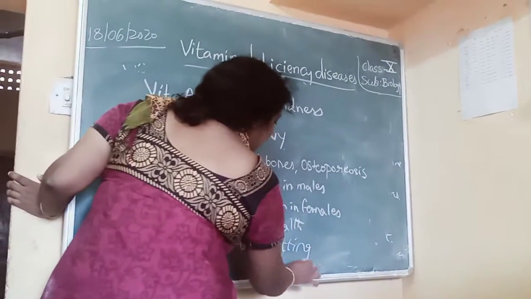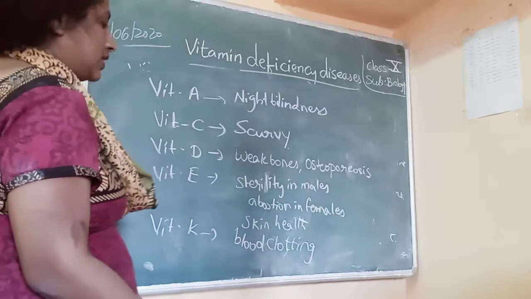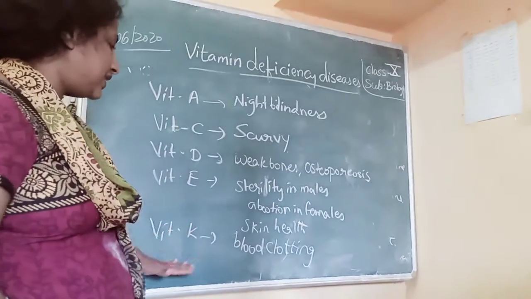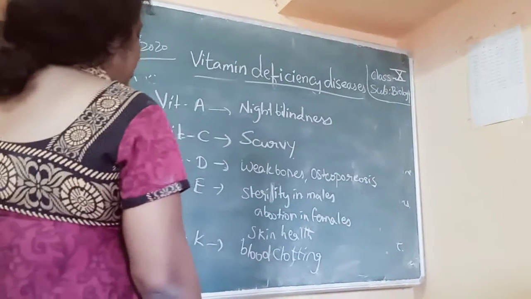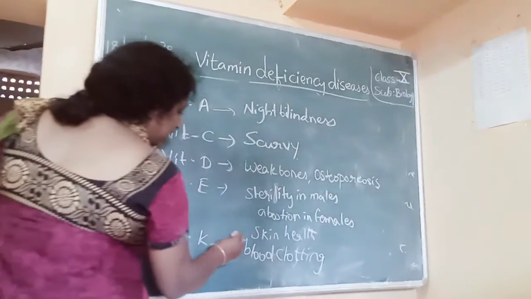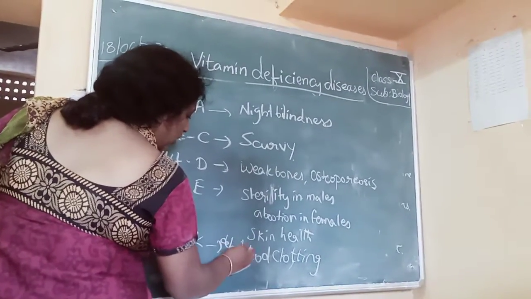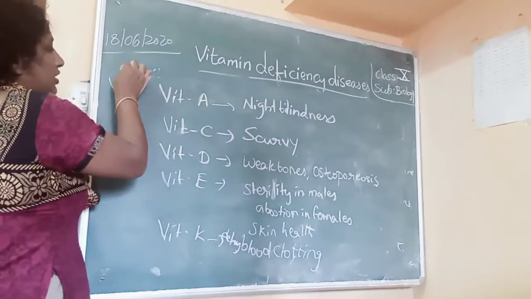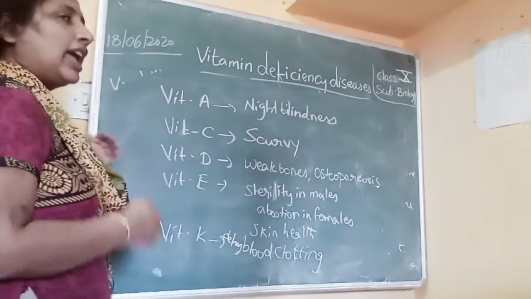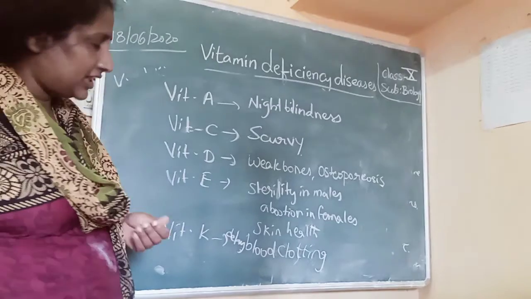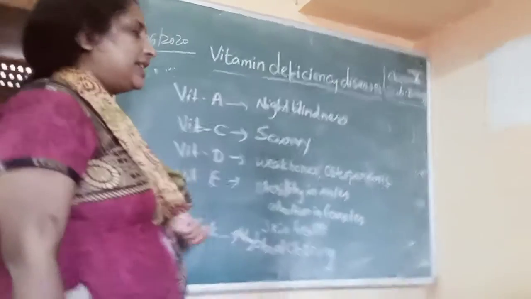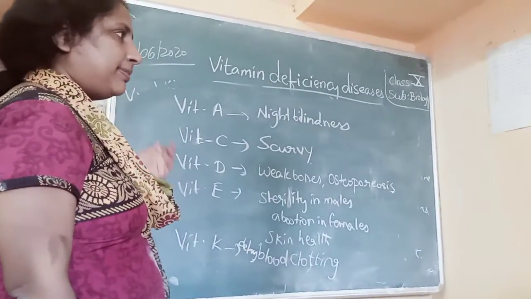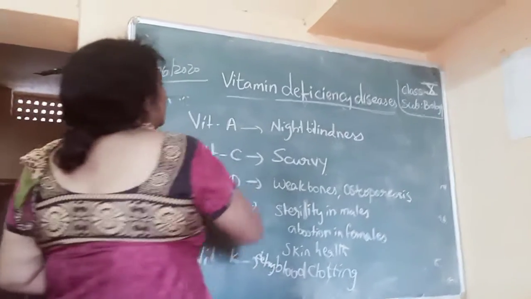So what happens? There is more blood loss. Vitamin K deficiency leads to delay in blood clotting. And vitamin B. You have several vitamins and you need to study the deficiency diseases due to vitamin B deficiency.